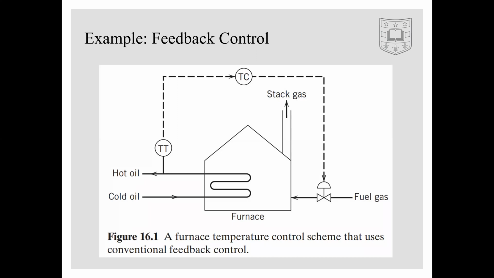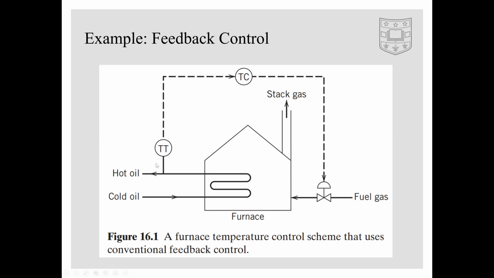First, we'll go through an example of feedback control and how it differs from cascade control to help us understand the concepts. Remember, cascade control is just an improved version of feedback control. Okay, so here we have a furnace that heats up an oil feed using a feed of fuel gas. Now here we have a conventional feedback system that measures changes or disturbances in a single controlled variable.